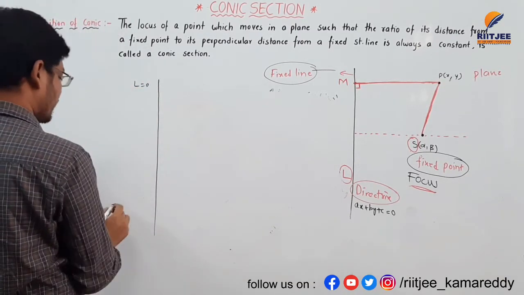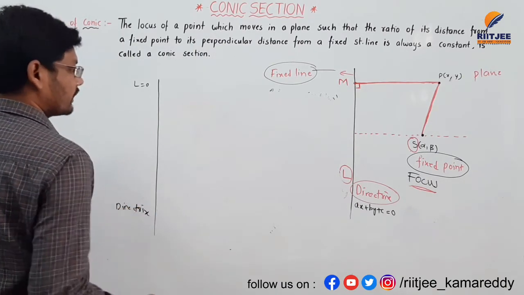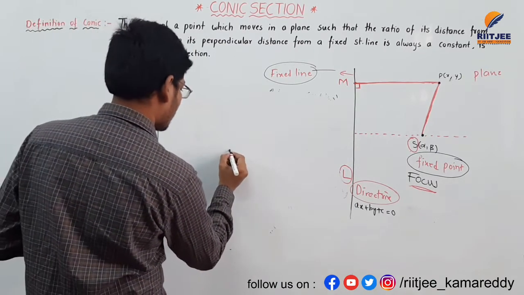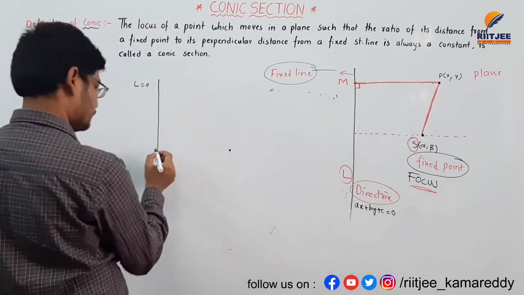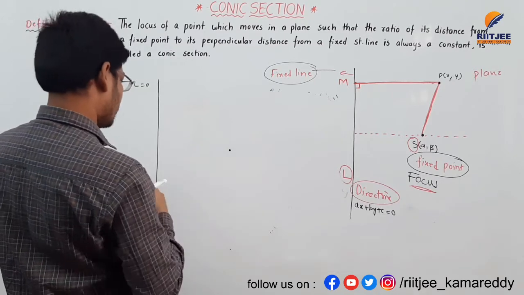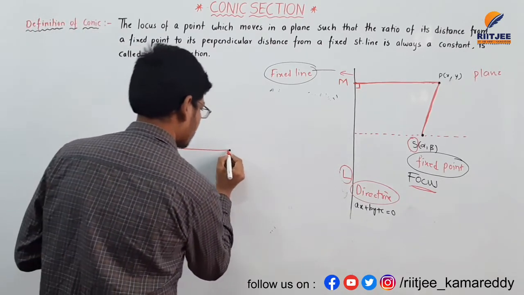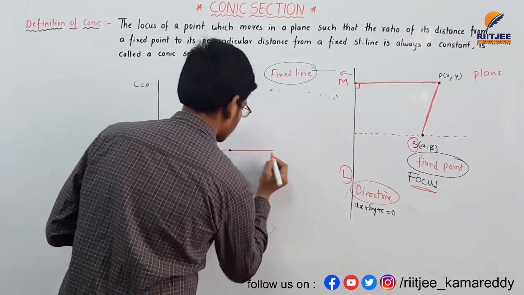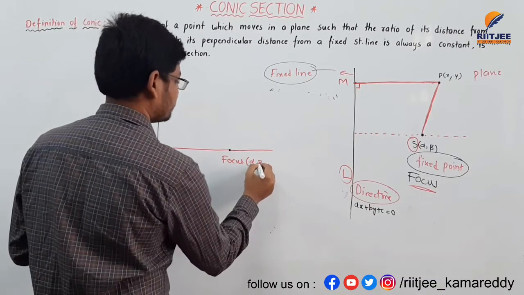L equals 0. From now on I will call it the directrix, not the fixed line. I am taking a focus, which is the fixed point, with coordinates alpha comma beta.